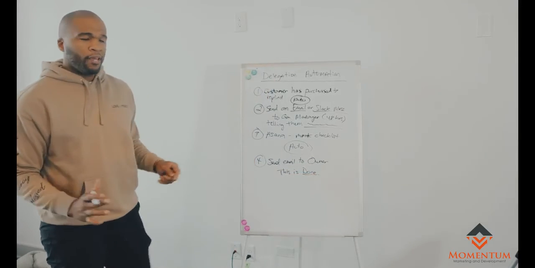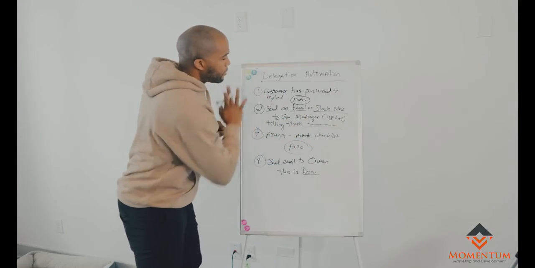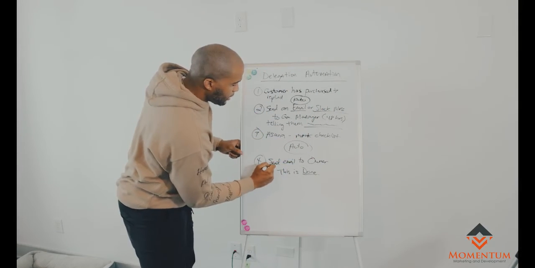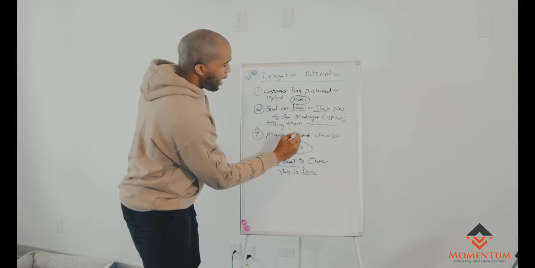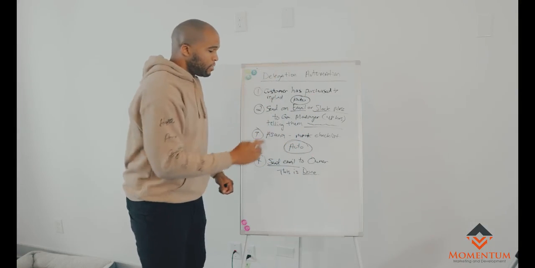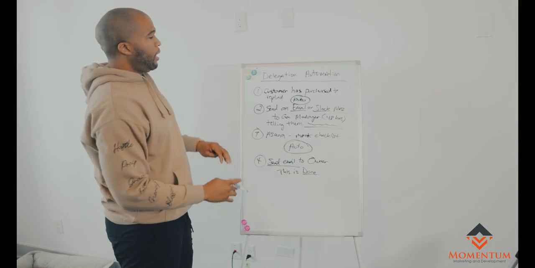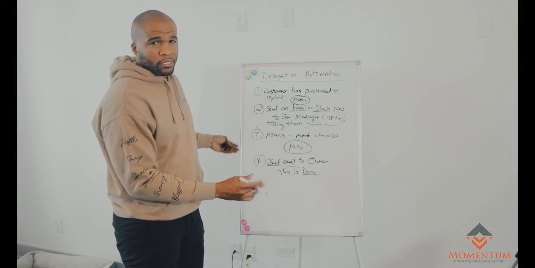So now, if I'm Bob, the owner, I don't even need to see what happened all up here. I don't need to open all of this, because just by me getting this email, I can automatically assume that this happened, this happened, this happened, and this happened. So it's very easy for me to monitor and supervise and manage this project and this client or customer. So that's number 2.